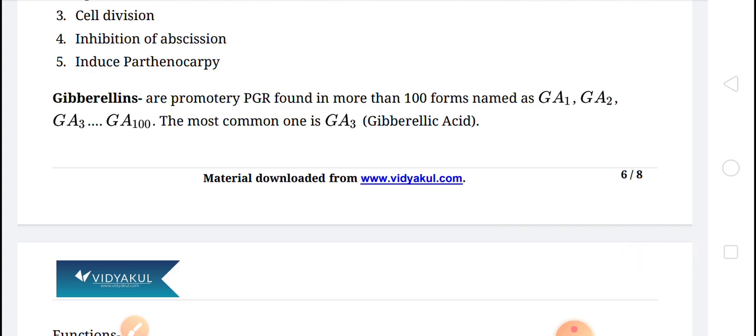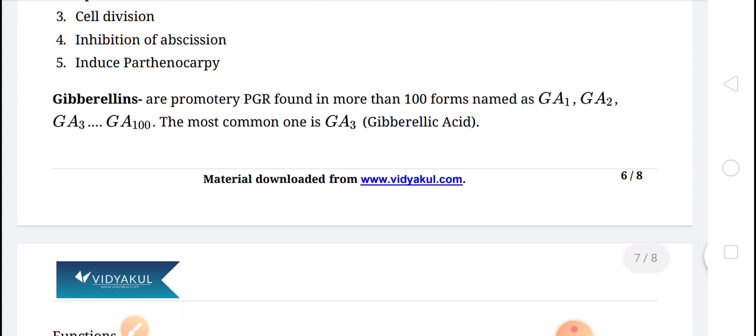Next is gibberellin. The next hormone that we are going to discuss is gibberellin. Okay, so gibberellins are promotory PGR. PGR is plant growth regulator.